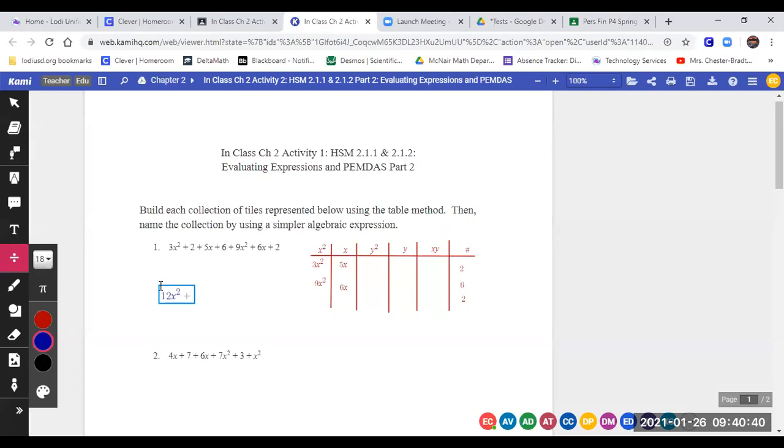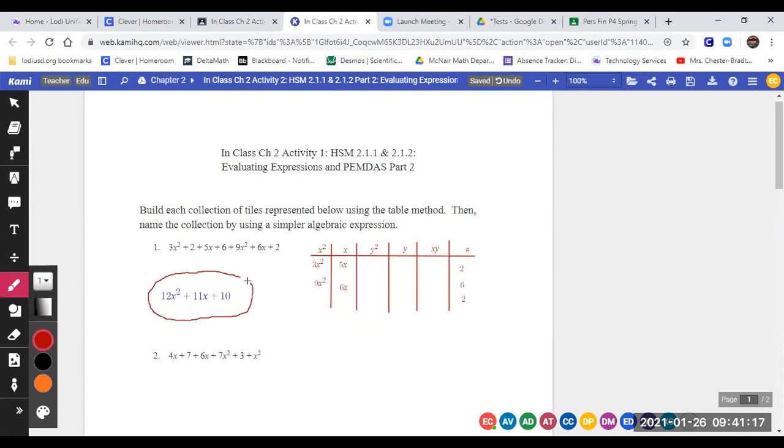Okay, how many x's do we have? Because we're combining them. 11x. And then what's the total for our numbers? Not 8x, Charlie. 11x was right. 10. Okay. And then we use our pencil to mark that that's my final answer. Okay.